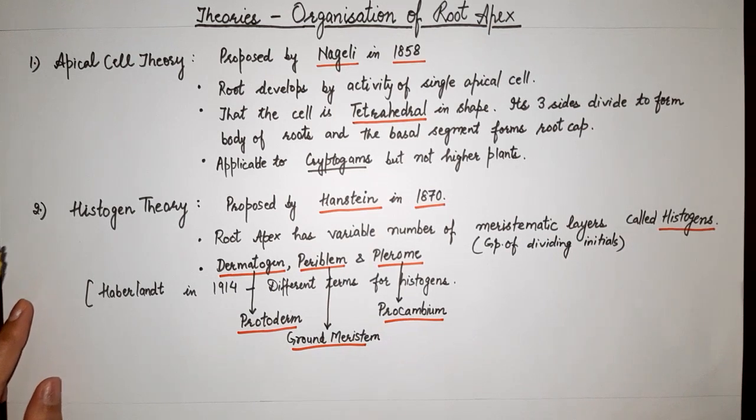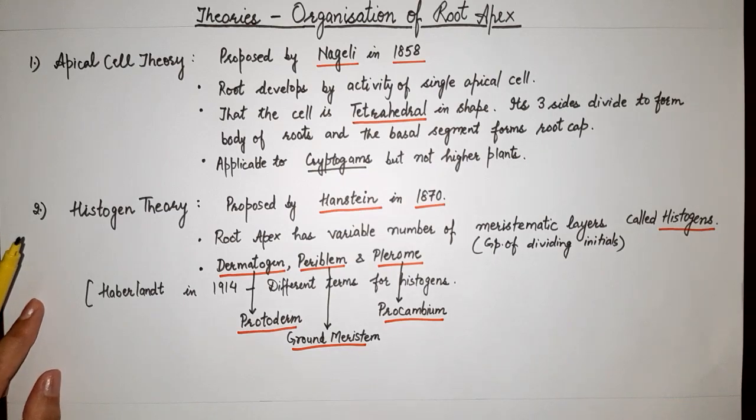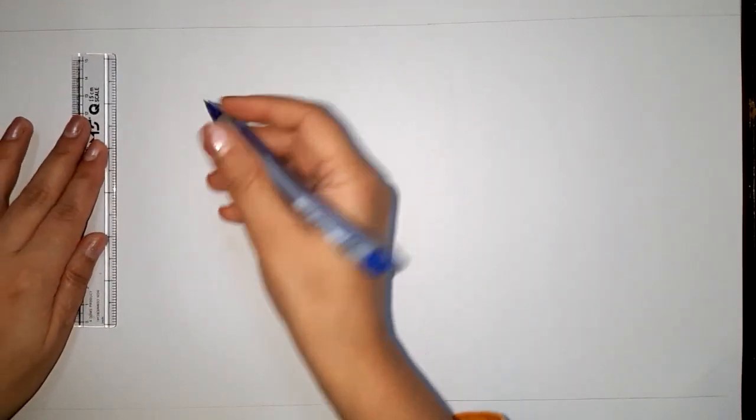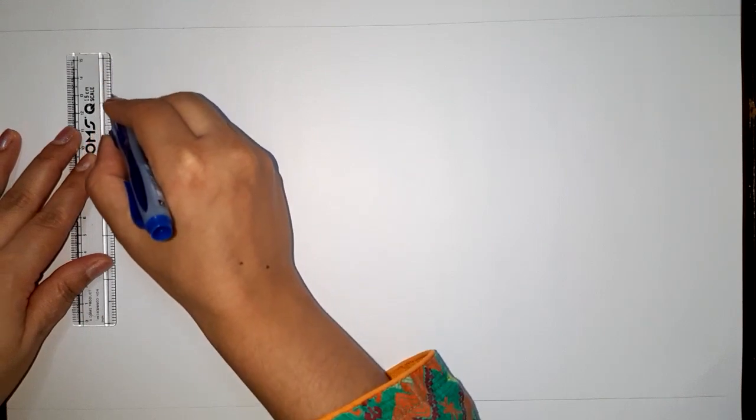Now we are going to draw the structure of different types of groups in which the number of initials varies, and we will talk about the examples related to that. We have to draw 4 diagrams of the root apex of the same type. You can approximately draw 4 apices of almost equal size.